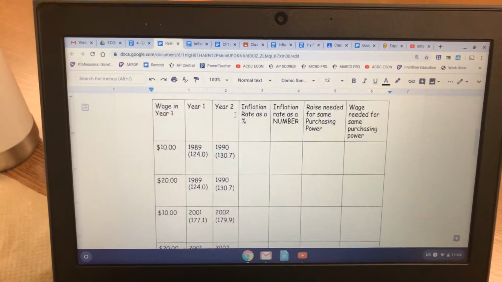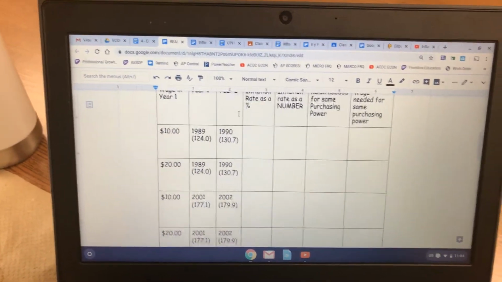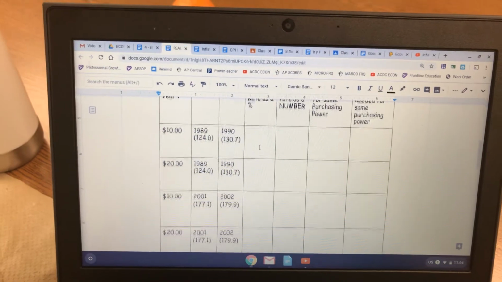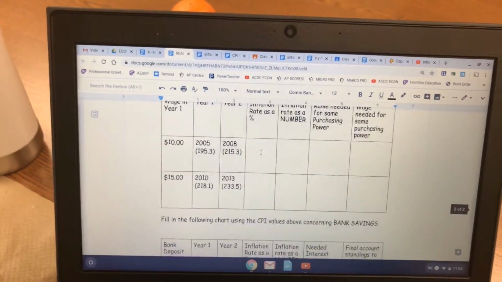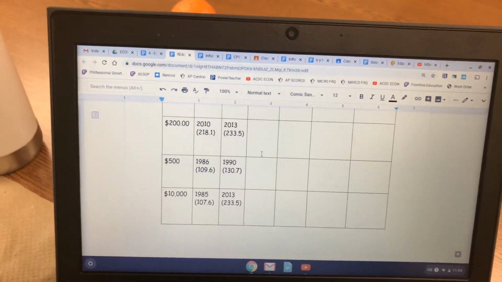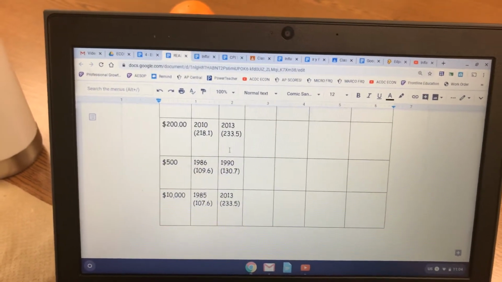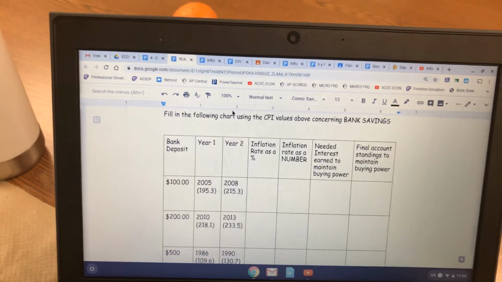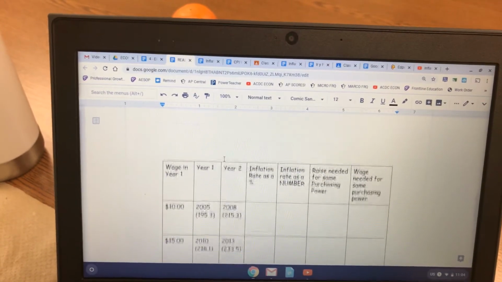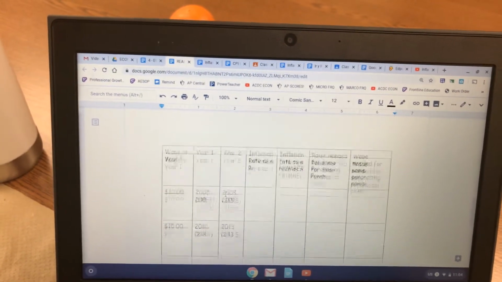So we're going to do two different things. First, you just start off by saying, all right, I'm going to calculate the inflation rate for all these sets of years. I've got some repeats so you don't have to do it over and over again. All these years between 86 and 90, what's the inflation rate? Between 2010 and 2013, what's the inflation rate? Between all these years, what is the inflation rate? Then you're going to play with that.